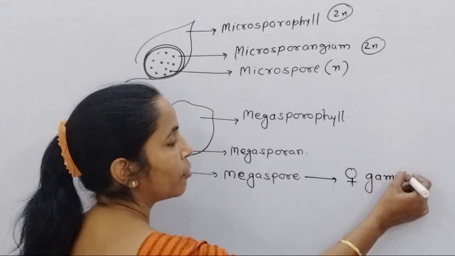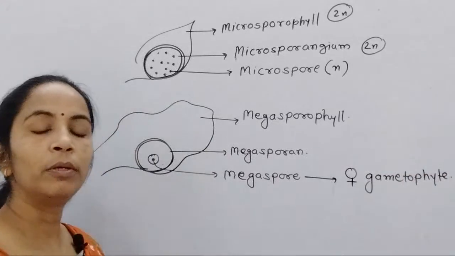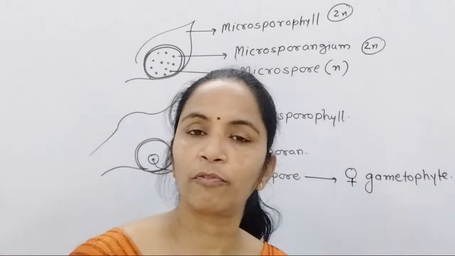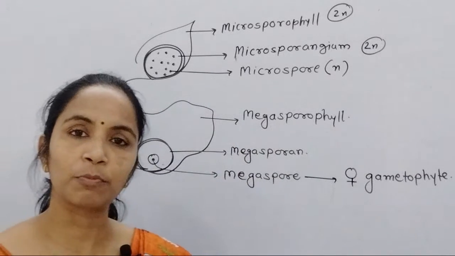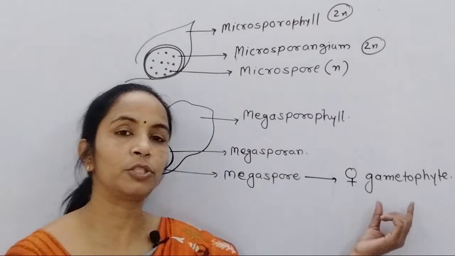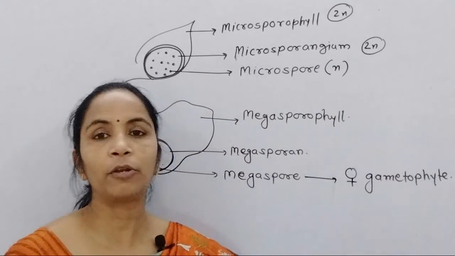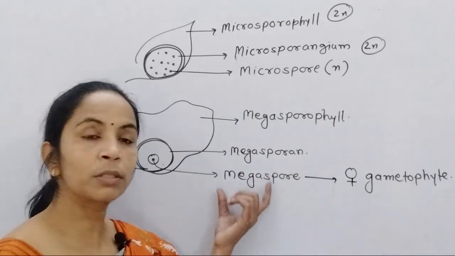So now the gametophytic generation starts in gymnosperms. The main plant body is the sporophyte. It produces spores in terms of microspore and megaspore, and another generation, the gametophyte, is developed from these spores.